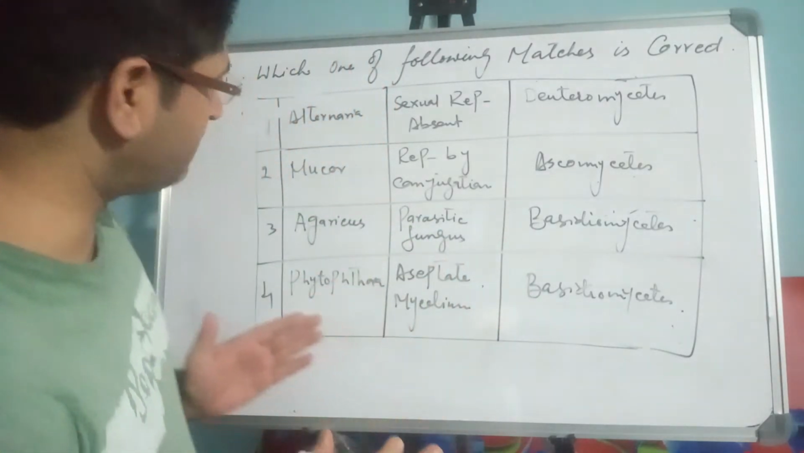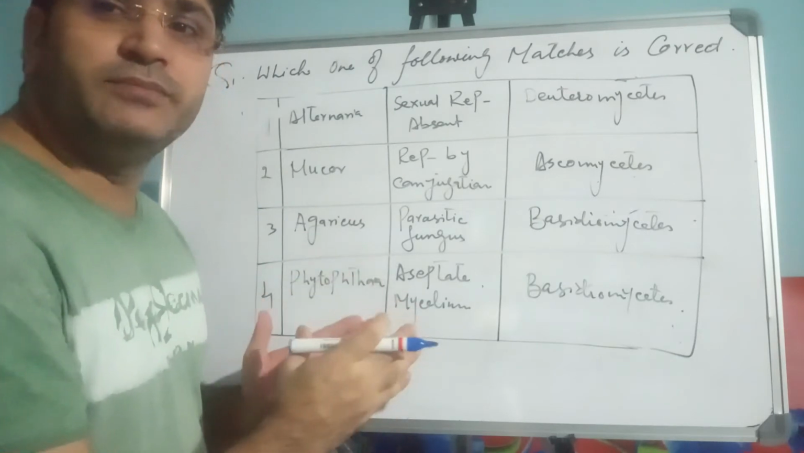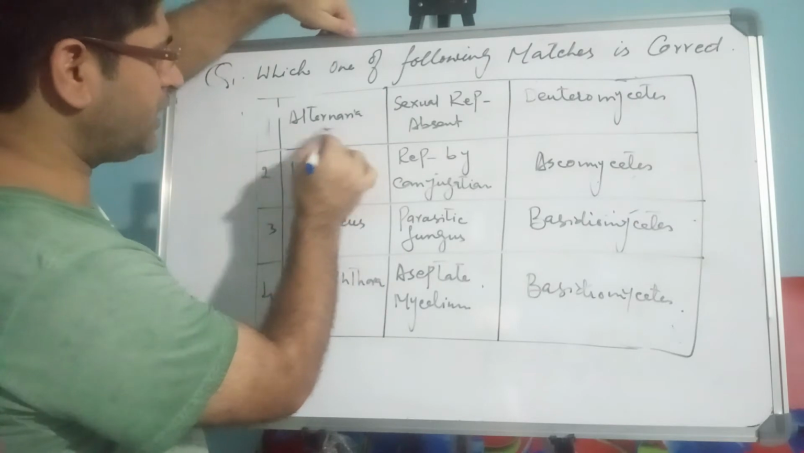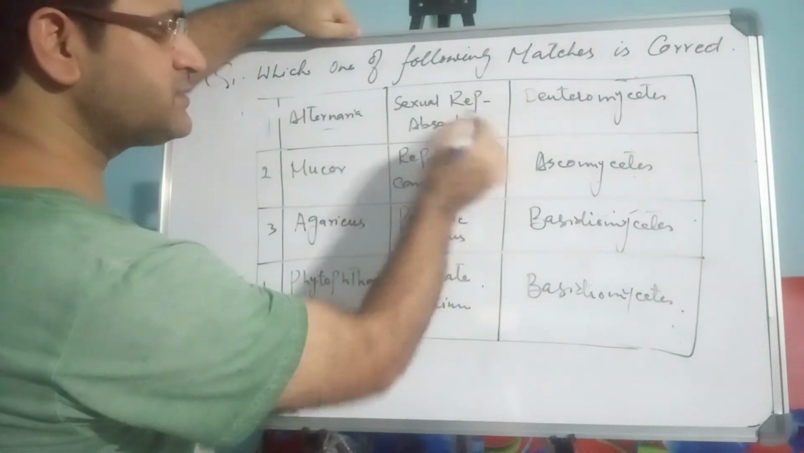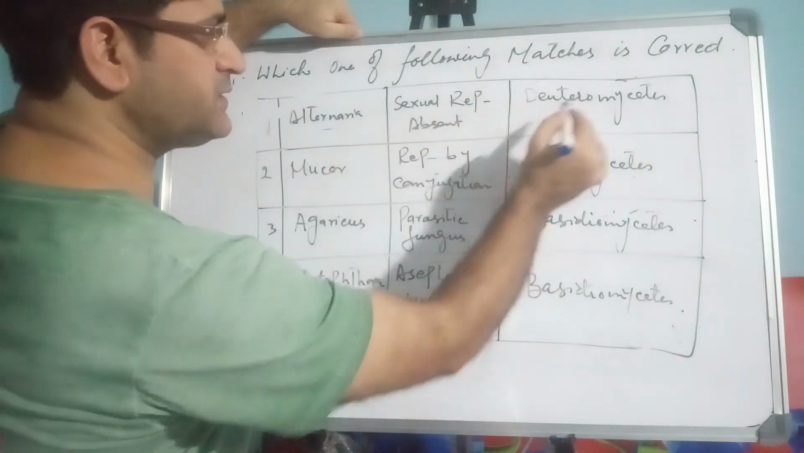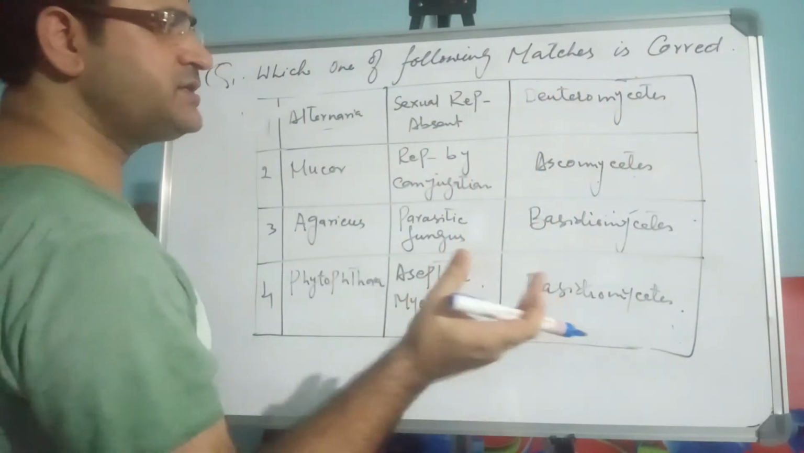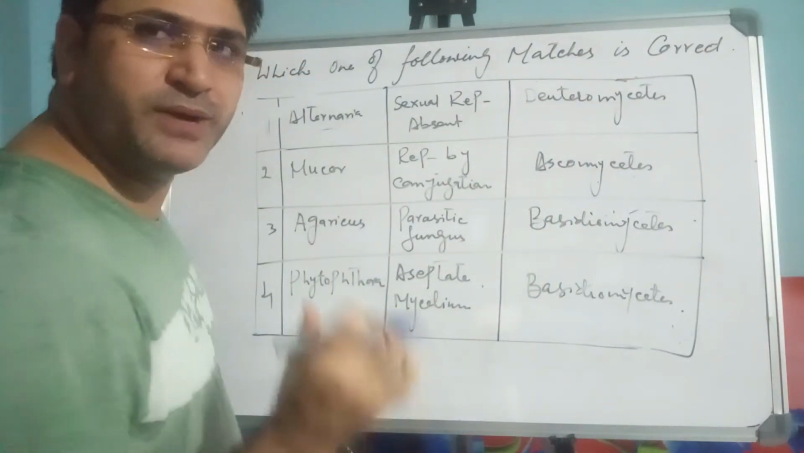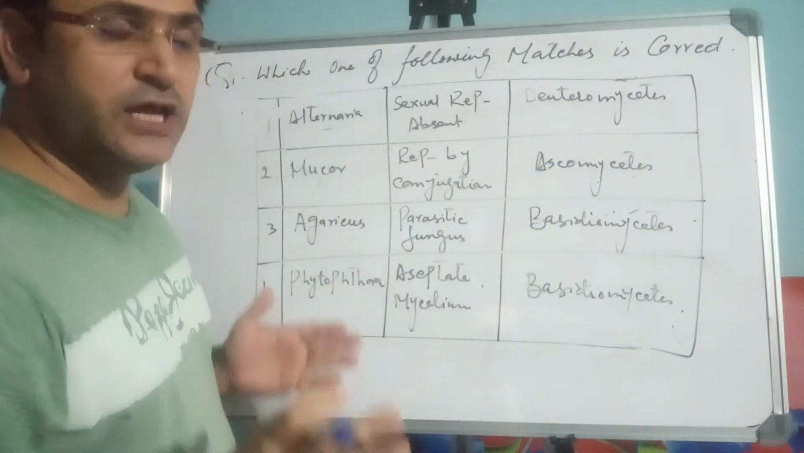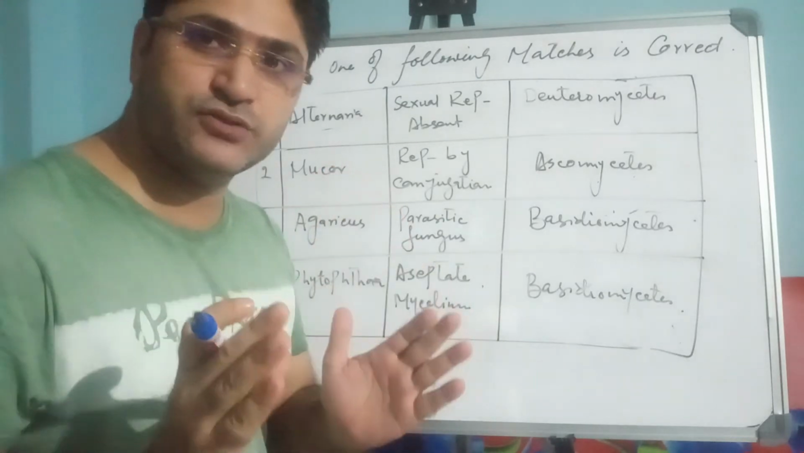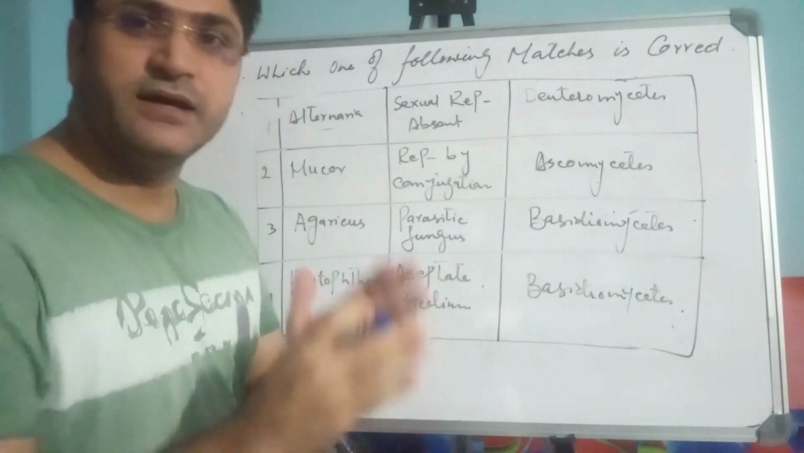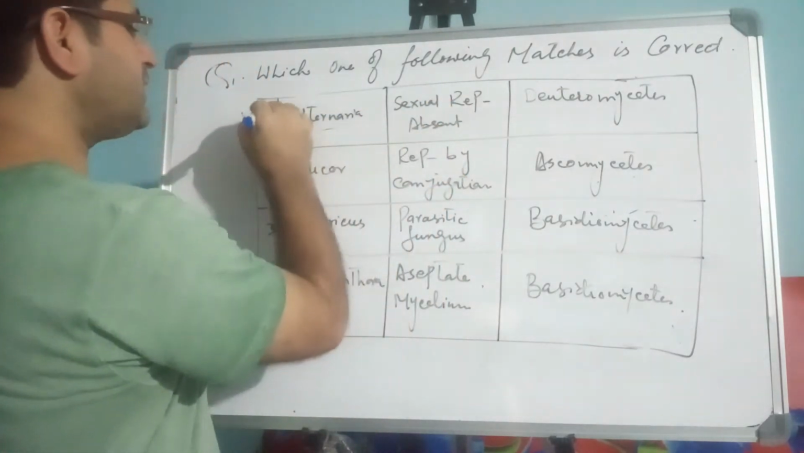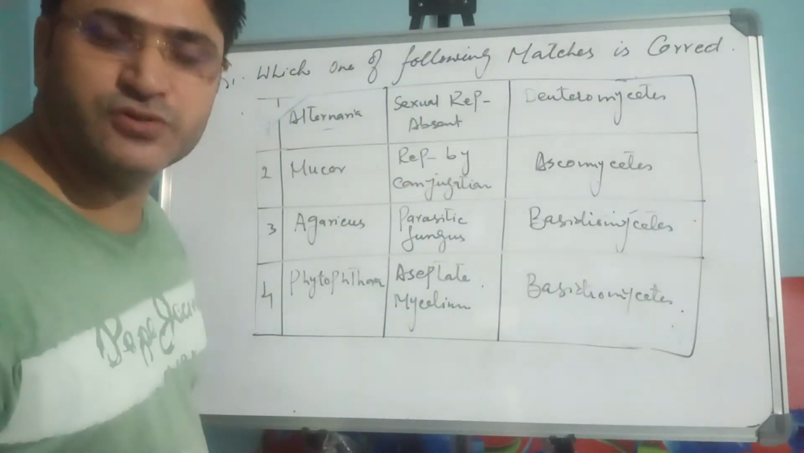Say for example, what would be the right answer of this question? The first one, example Alternaria, in this sexual reproduction is absent and the group is deuteromycete. Alternaria is an example of the deuteromycete fungi. Deuteromycetes are the group of fungi which exhibit only asexual reproduction and vegetative reproduction. Their sexual reproduction is completely absent. So this option is the correct option. This is the answer of this question.